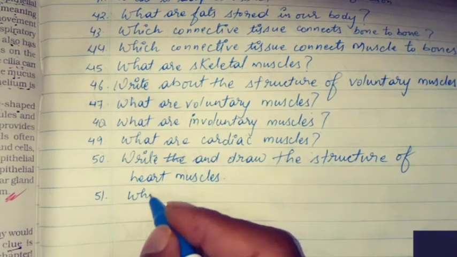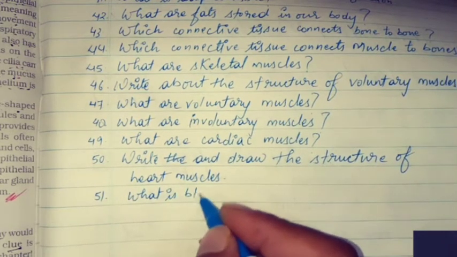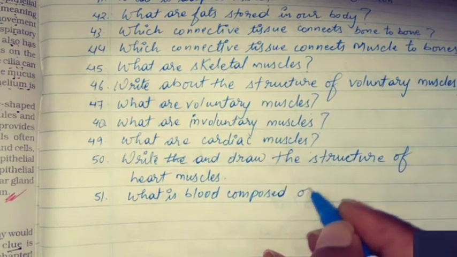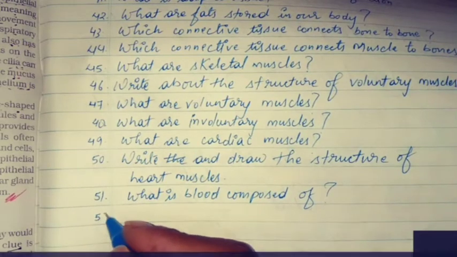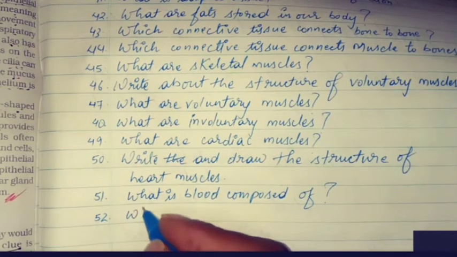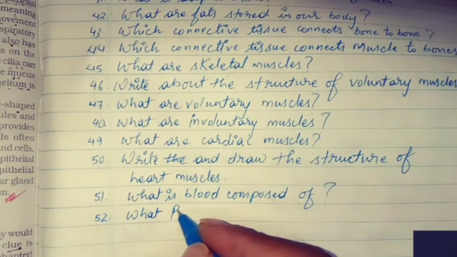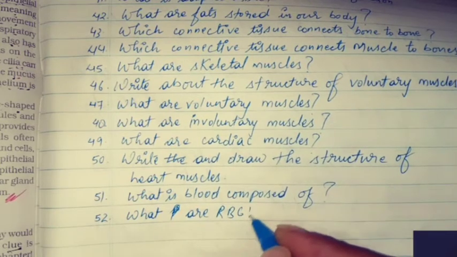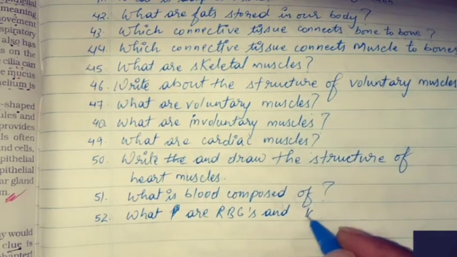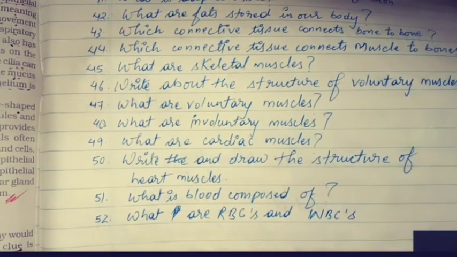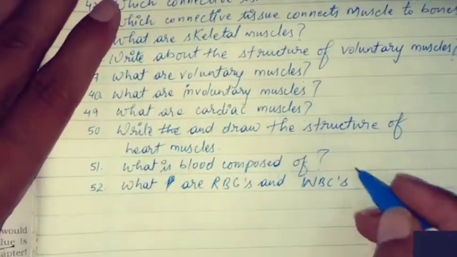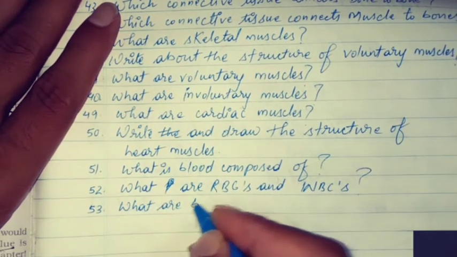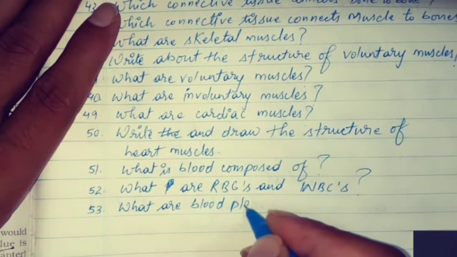51. What is blood composed of? 52. What are RBCs and WBCs? 53. What are blood platelets?